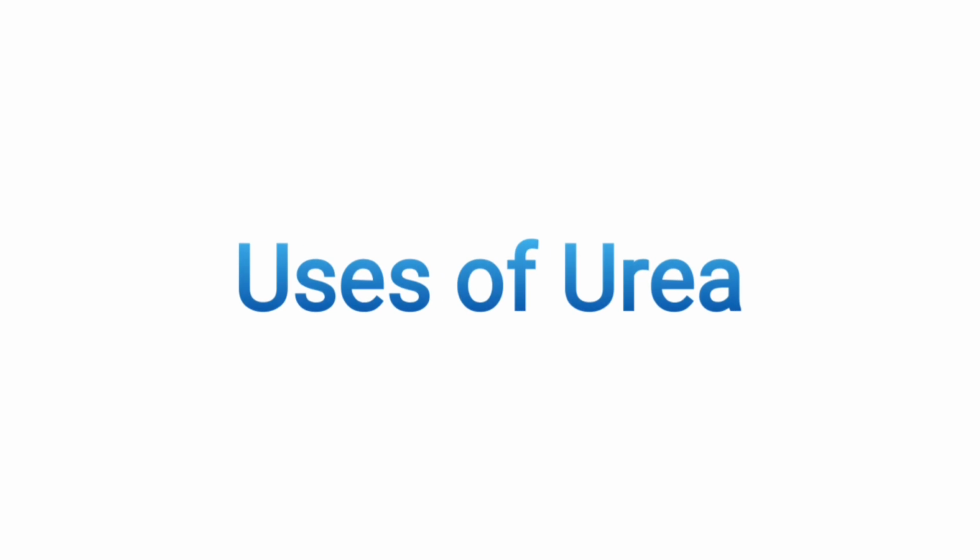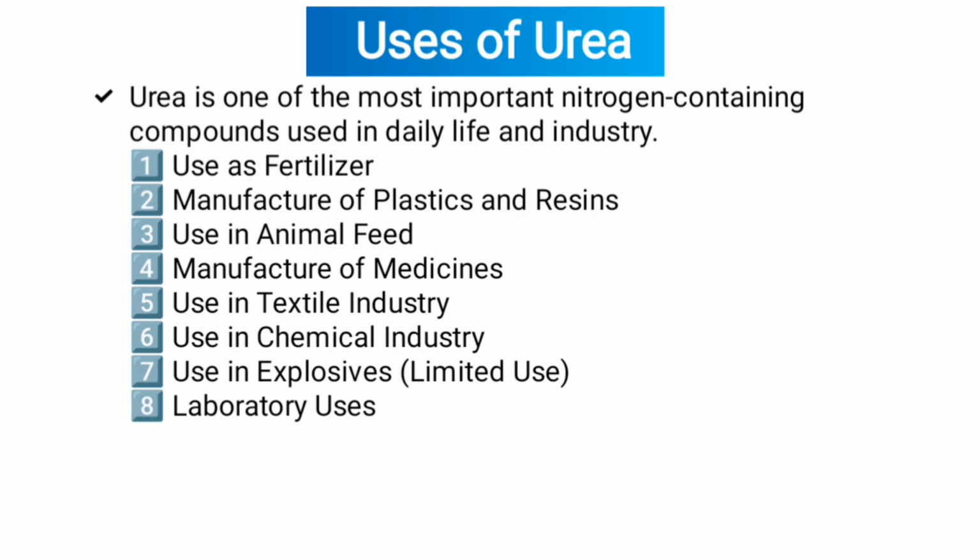So in the previous lecture, we studied manufacture of urea, and today we are going to study uses of urea. Now let's discuss in detail. Uses of urea. Urea is one of the most important nitrogen-containing compounds used in daily life and industry.